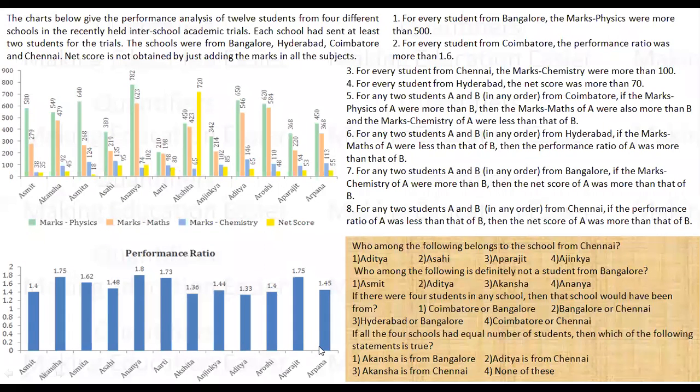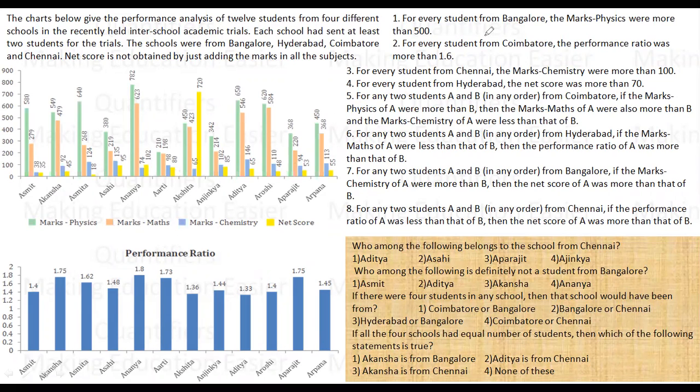If you're watching it for the first time, please pause the video and try the set. The optimum time to do this set should be around 9 to 10 minutes. Okay. So the charts below give the performance analysis of 12 students from 4 different schools in the recently held inter-school academic trials. Each school had sent at least 2 students for the trials. The schools were from Bangalore, Hyderabad, Coimbatore, Chennai. Net score is not obtained by adding all the marks. So these are some scores, and then there is a net score which is not obtained by adding the scores simply. And then there is a performance ratio.